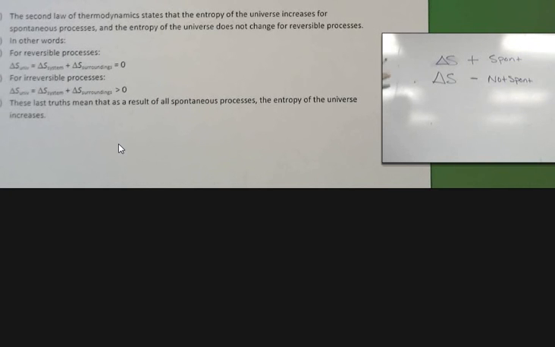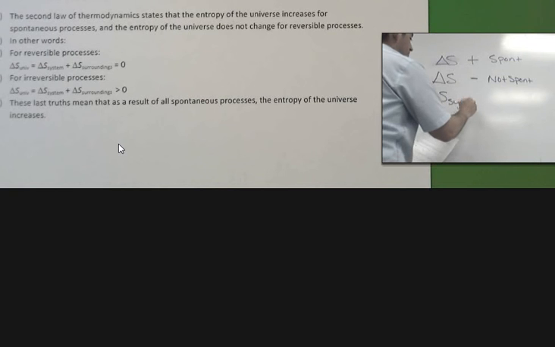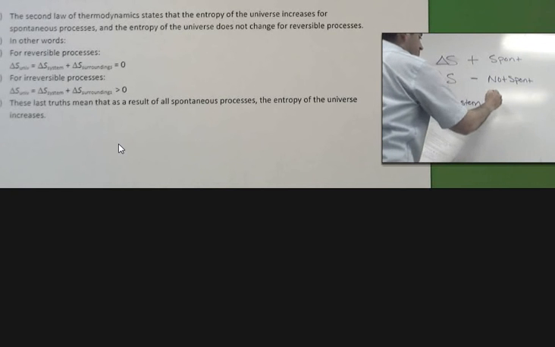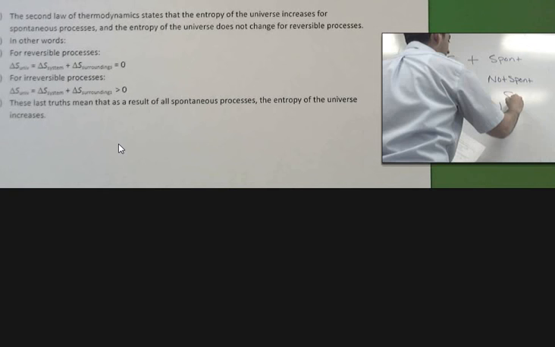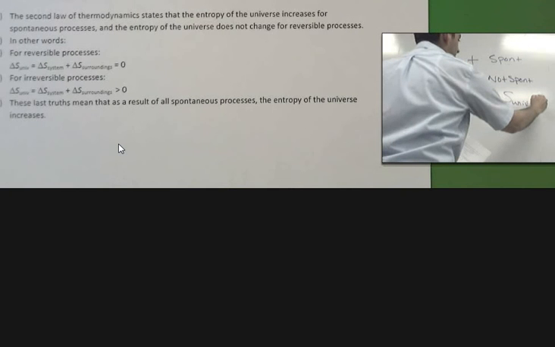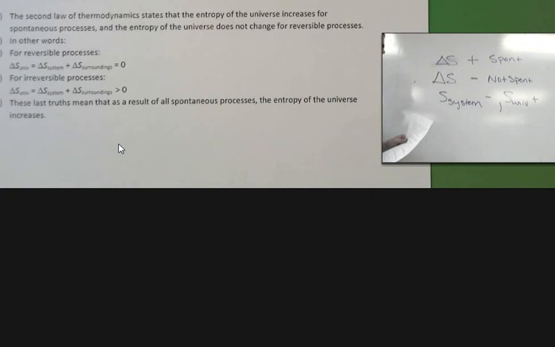Temperature plays a role in this, and enthalpy plays a role in this. But if it's an irreversible process, delta S of the universe should always increase. So even if the S of the system decreases, the S of the universe has to increase, because those two values sum together to give us a positive value.